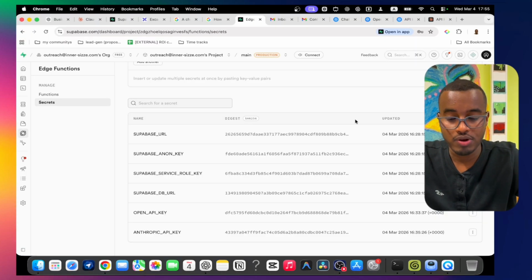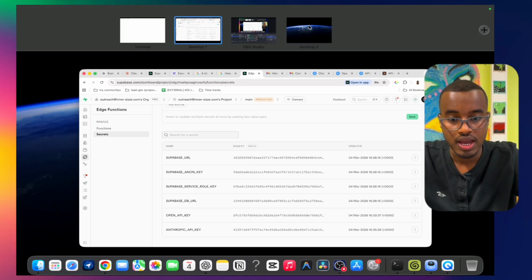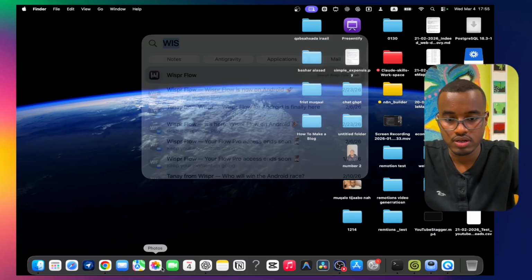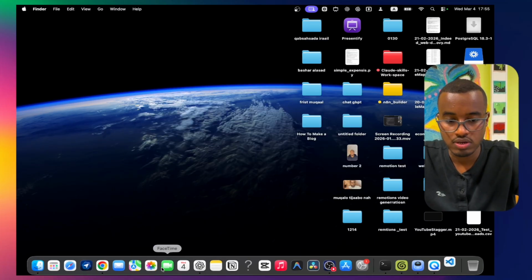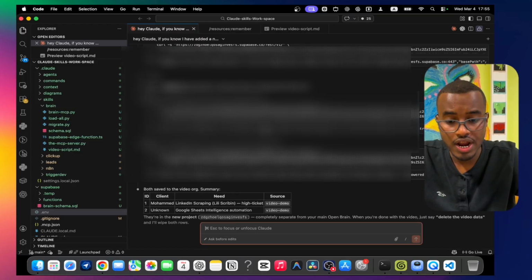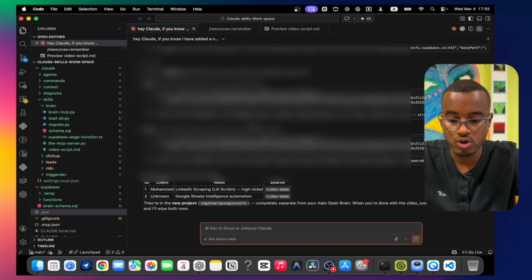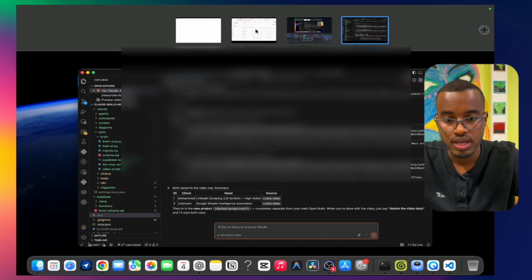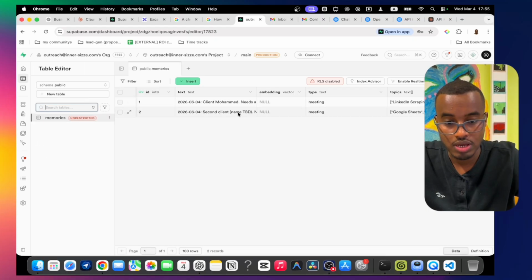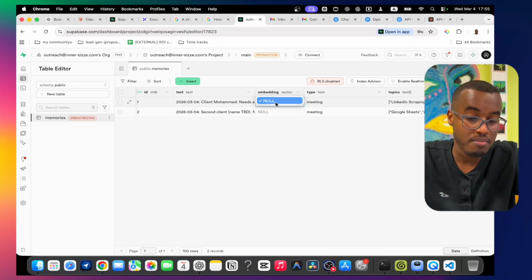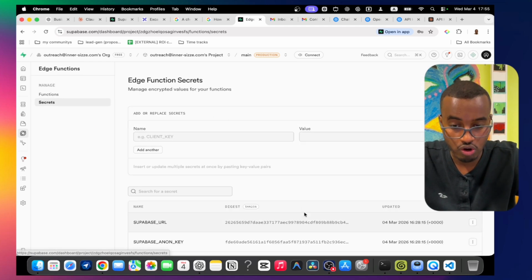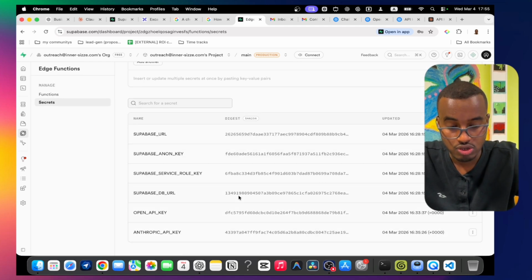One of the problems I figured out with our AI agent, here in our VS Code, is that it saved the data, but if we go into our project and look at our table, we don't have any embeddings. That means the secret key in the edge function is not working, so there's something wrong.